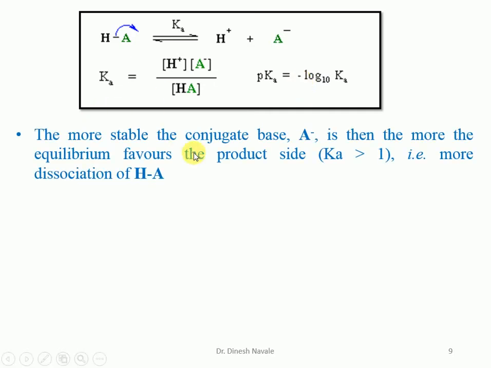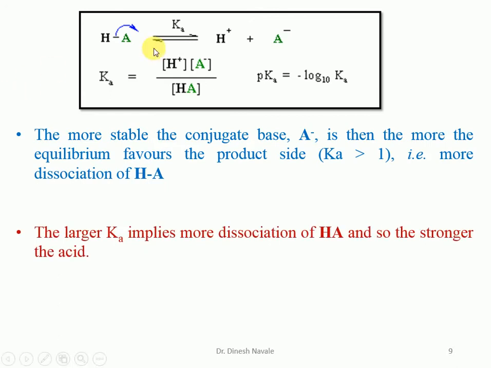Now the more stable the conjugate base, and in this case HA is the acid and A minus is the conjugate base, the more the equilibrium favors the product. In this case we have a reversible arrow, which means there is an equilibrium between the starting material and the product. But if the conjugate base A minus is very stable, the reaction will not favor the backward direction, it will be favored only toward product formation. In that case, Ka will be greater than 1, which means more dissociation of the acid.